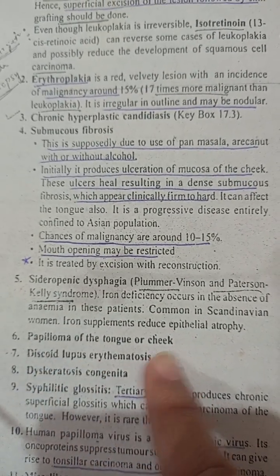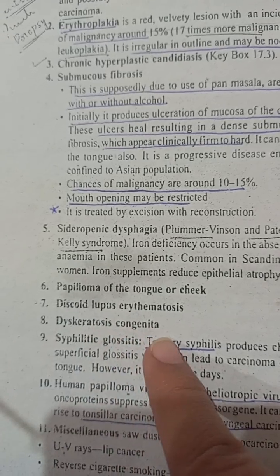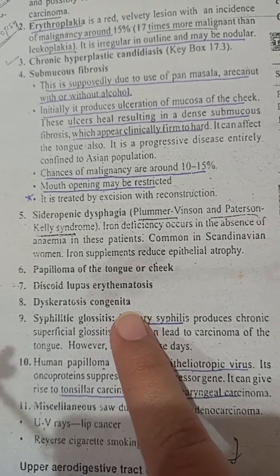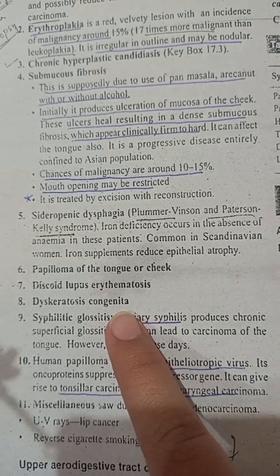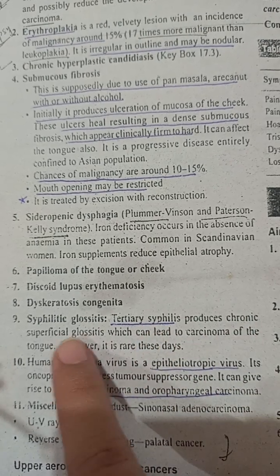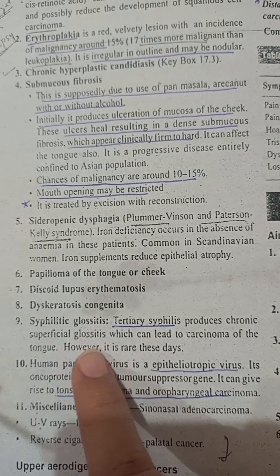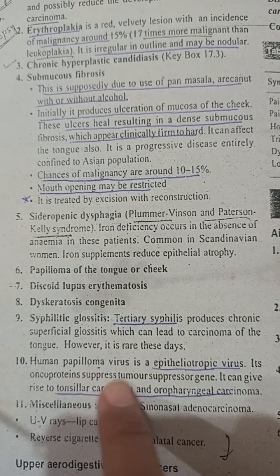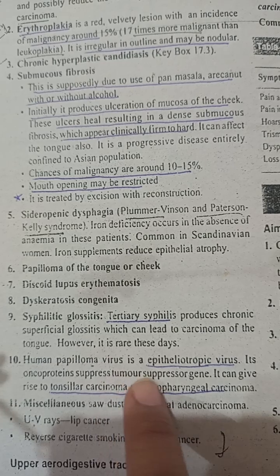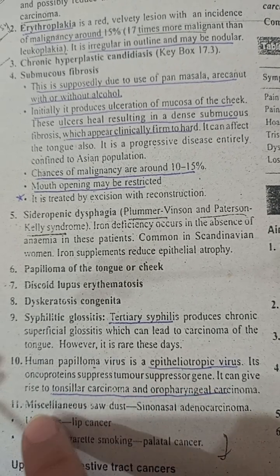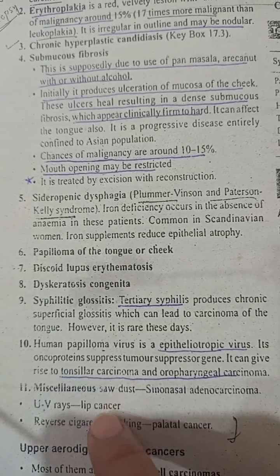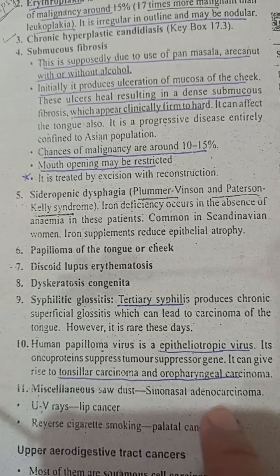Other conditions include papilloma of the tongue or cheek, discoid lupus erythematosus, and dyskeratosis congenita, which is a congenital disease. Syphilitic glossitis, which is tertiary syphilis, produces a chronic superficial glossitis. It can also lead to carcinoma. Papilloma is caused by a virus, which has oncoproteins that suppress tumor suppressor genes, and it can also lead to tonsillar carcinoma and oropharyngeal carcinoma.